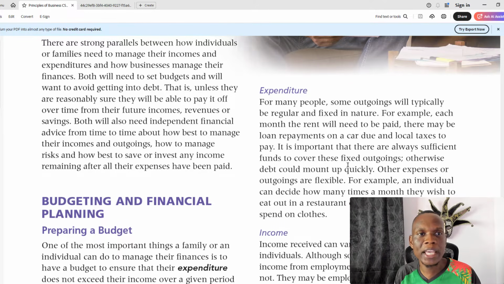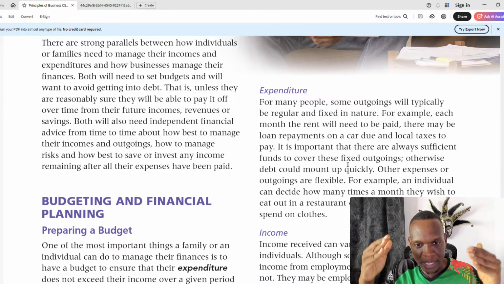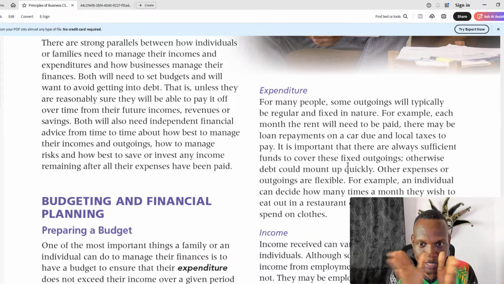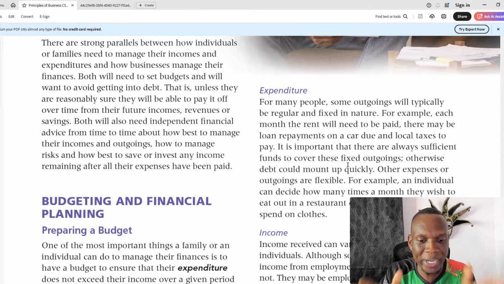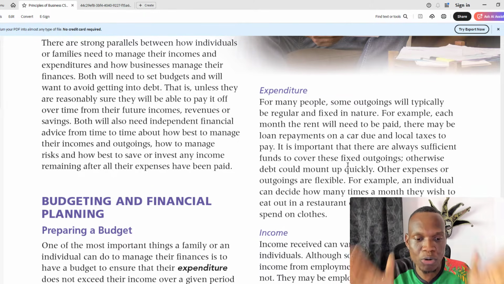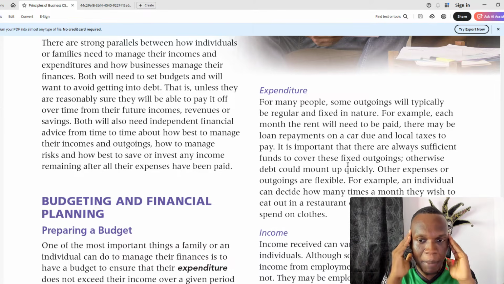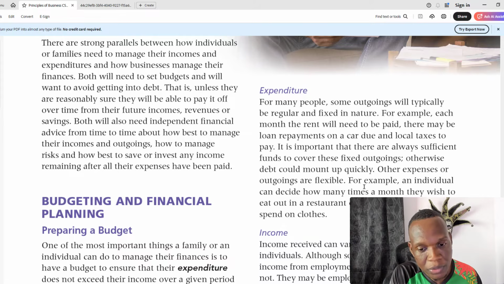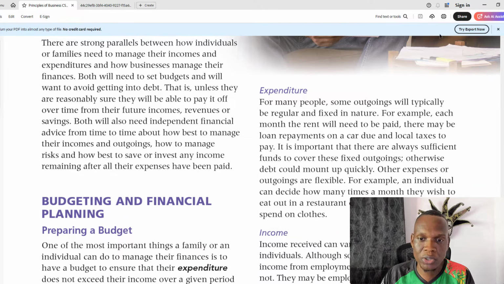Also, you are able to now control your money a little better. So with tracking, you're able to control your money better, because you're able to say, okay, based on this budget, I am not going to spend anything outside. I'm going to stick to my budget. So the budget allows you to be more intentional. It allows you to control your money a lot better, because now you're saying, I'm not going outside the budget, so you're able to control your spending a lot better, right? So you can see the benefits right there. It allows you to control your money, allows you to track your money.